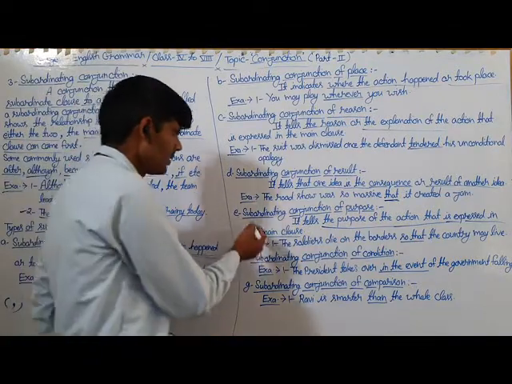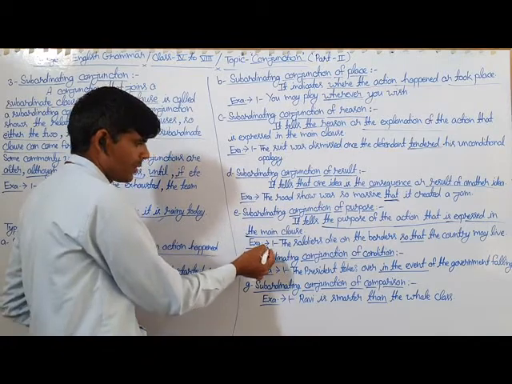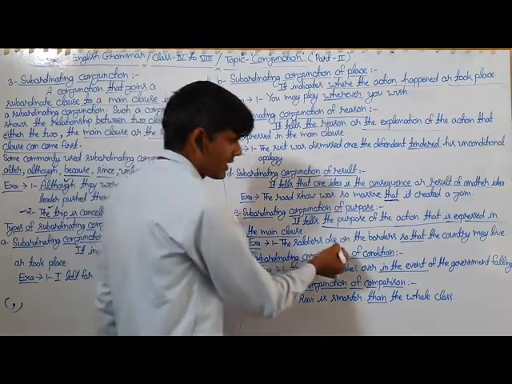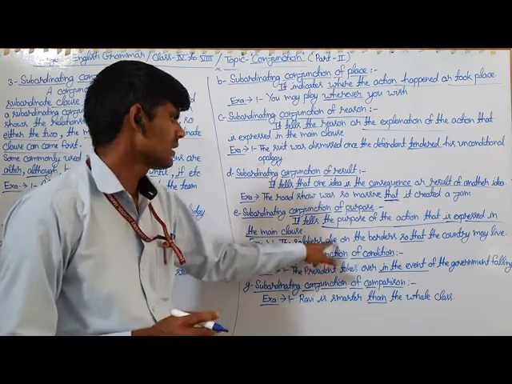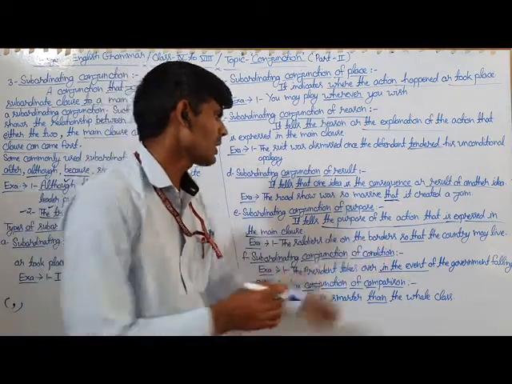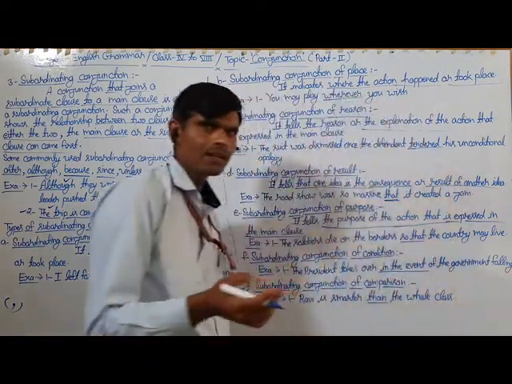For example, the soldiers die on the borders so that the country may live.